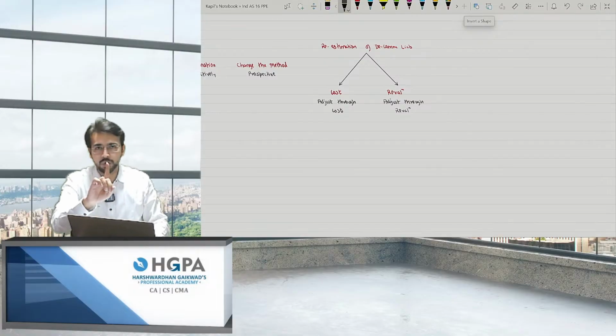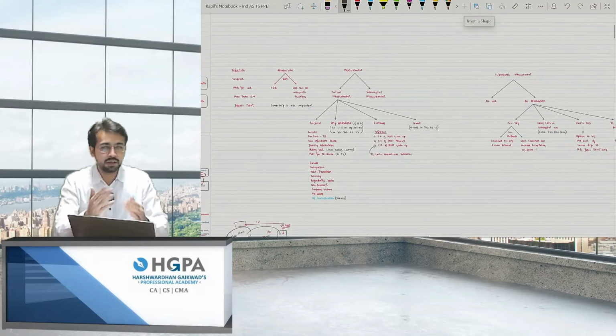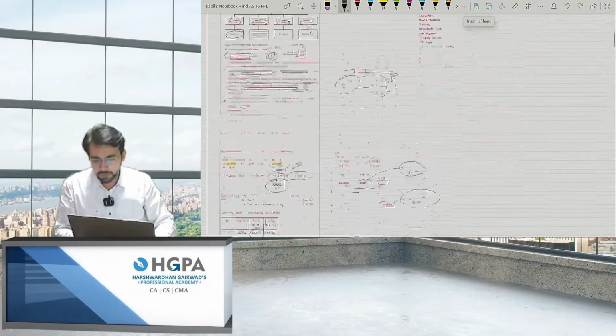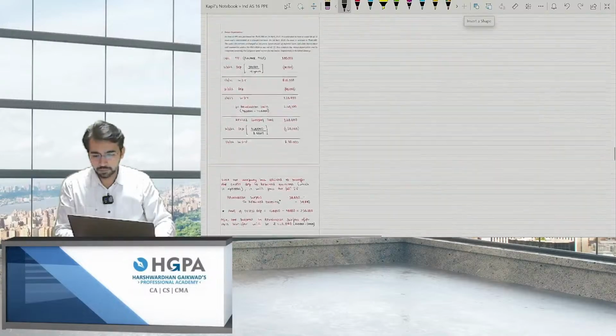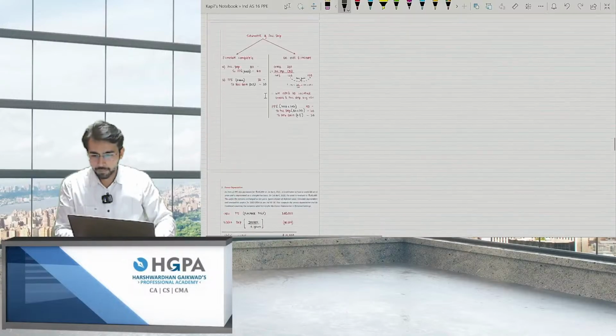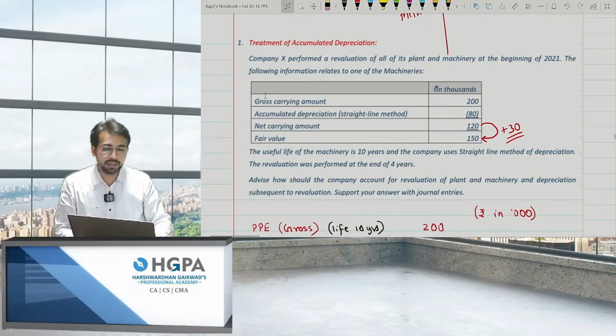We have done only the first question, right? The first question was the accumulated depreciation. So obviously, while ending up, I'll take a revision of the revision again, right? But it's time for the questions now. So we are already done with the first question, which is the treatment of accumulated depreciation.